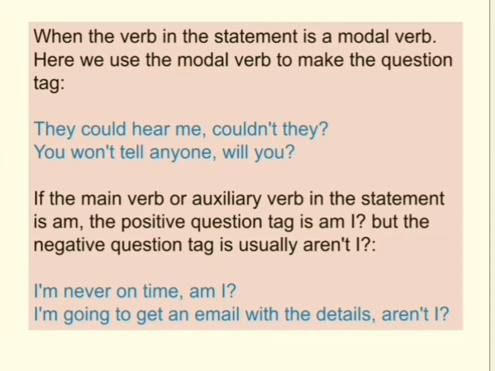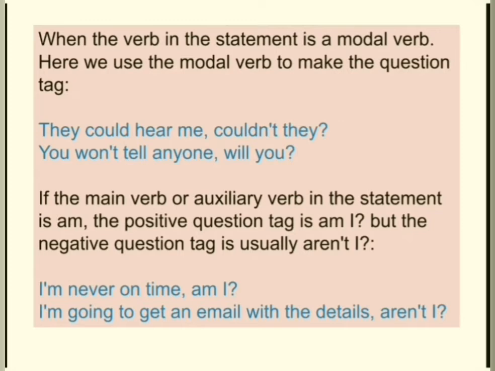Let's see the next two examples. I am going to get an email with the details, aren't I? Now here in the second example, I am going to get an email with the details is a positive statement. I am is a positive auxiliary verb in the sentence, and when you change positive to negative, you cannot say amn't I. Instead, you have to use aren't I. Is it clear?